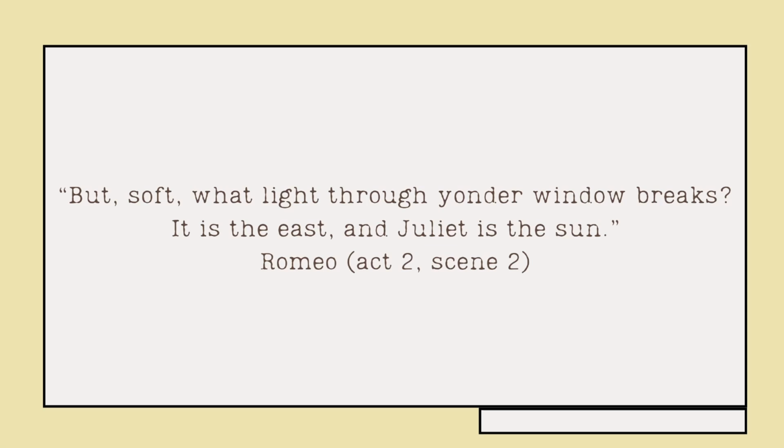Not only are we not able to see what's going on around us, we're not able to see truth, but it also has a depressive effect on us, that we are at the mercy of what's going on around us. I've mentioned this in a previous video, but when we're talking about a sun, we're talking about how it is exposing the darkness and getting rid of that unknown, that is what Juliet is.